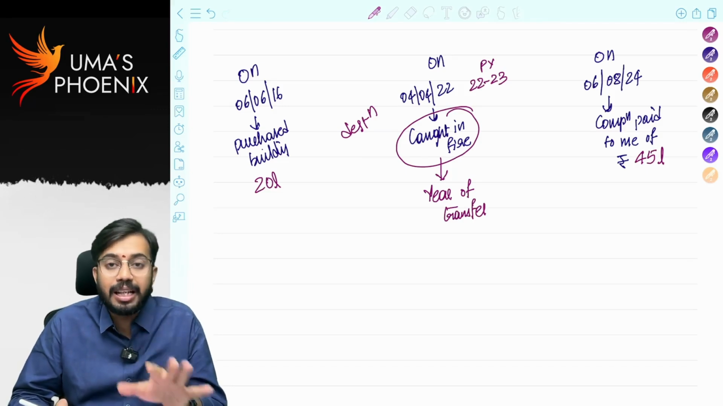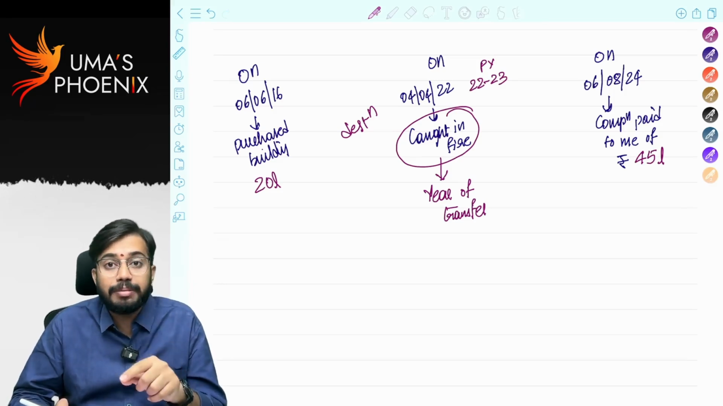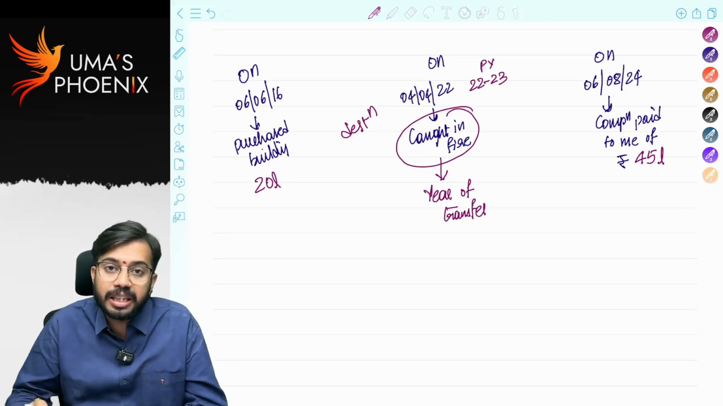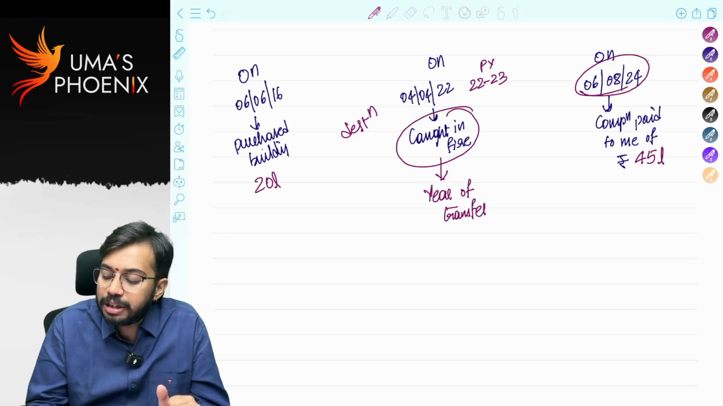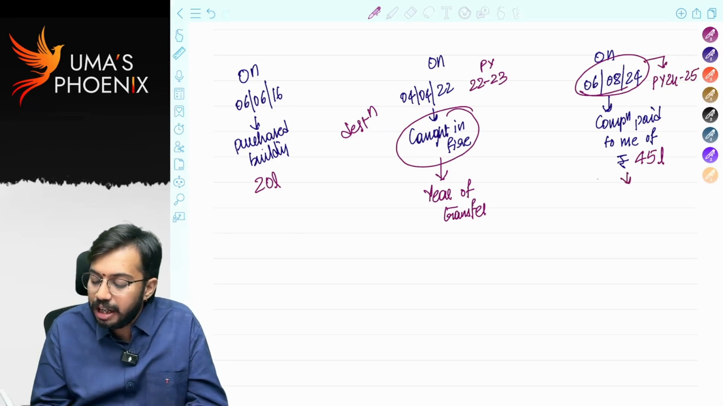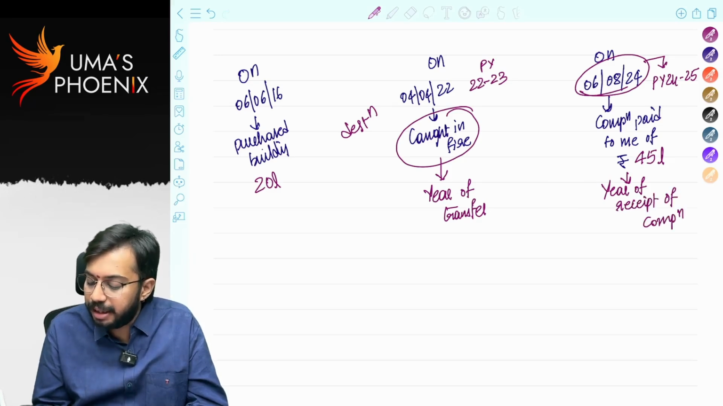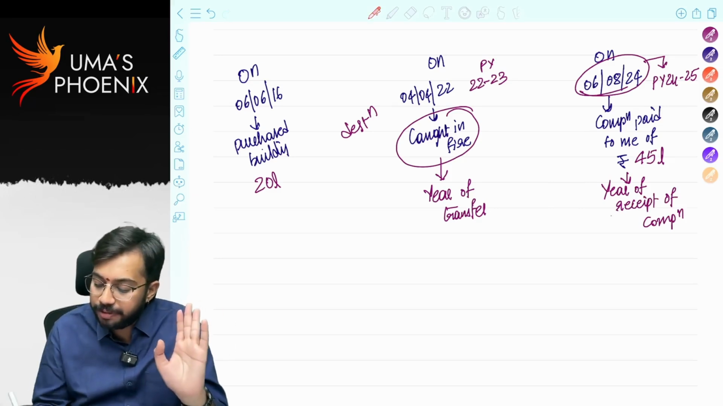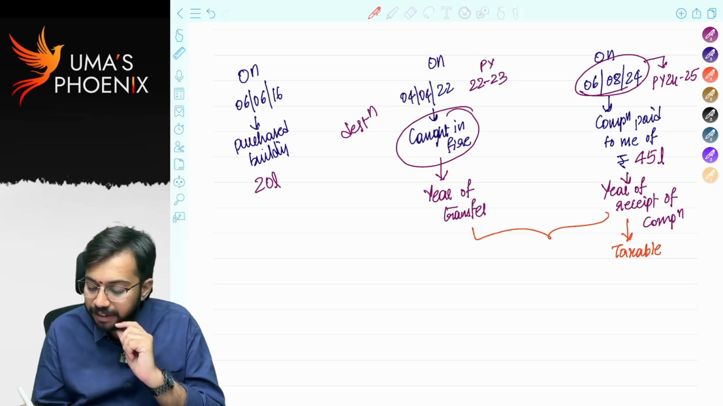But this is a special case. In this special case, capital gains are not taxable in the year of transfer, but they are taxable in the year in which compensation is received from the insurance company. When is compensation received from the insurance company? 6th August 24. That means this falls under the previous year 24-25. So this is the year of receipt of compensation. That's why this is an exception to method of accounting.